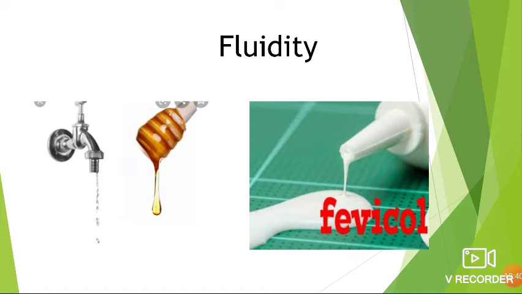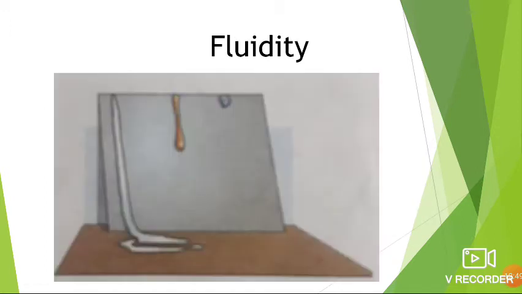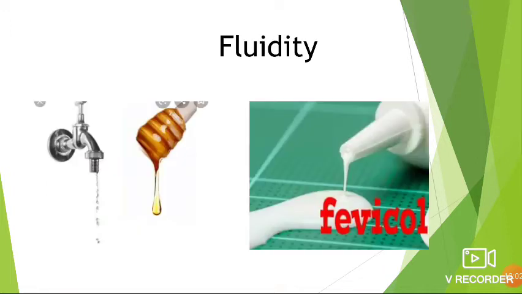As water is thin, it flows downwards very easily. You can see in the picture. Water is thin, so it flows downwards very quickly and reaches the surface. Correct? Next, honey is thicker than water, right? So honey cannot flow smoothly like water. Correct, students? Honey cannot flow smoothly like water.